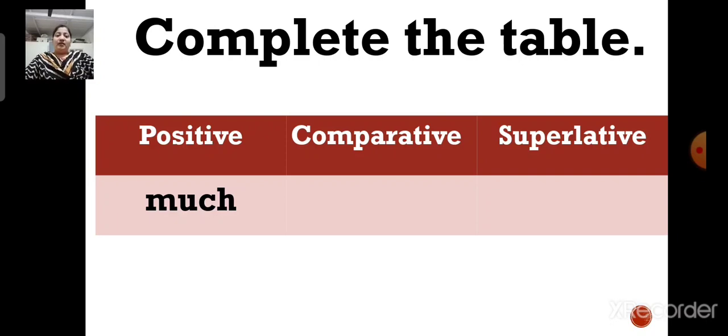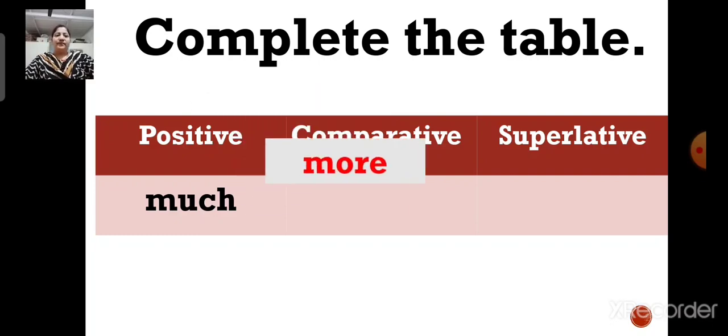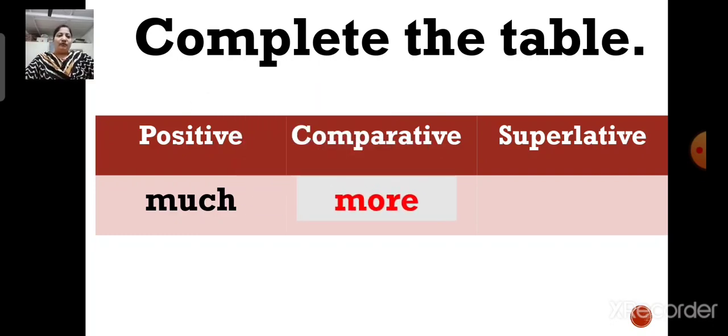Now here, the word is much. It is a positive degree. So children, what will be the comparative degree? Yes, the comparative degree of the word much is more. And what will be the superlative degree, children? The superlative degree of the word much will be most. Much, more, most.